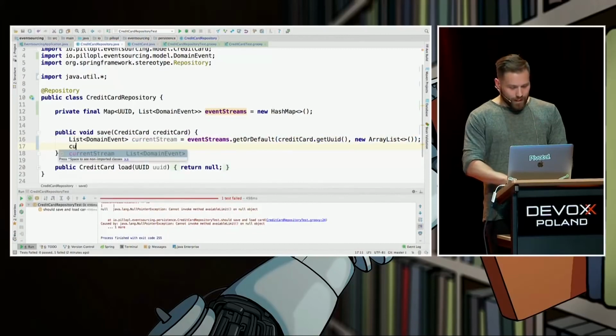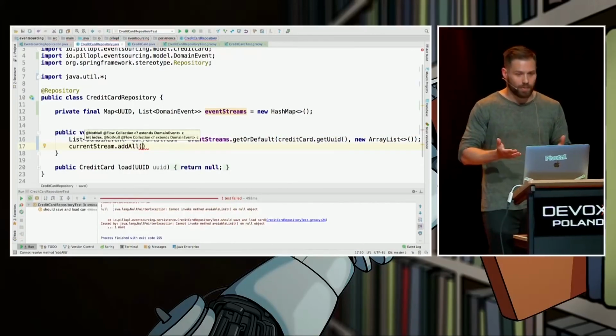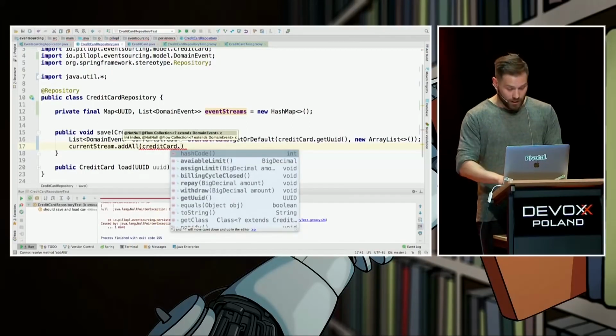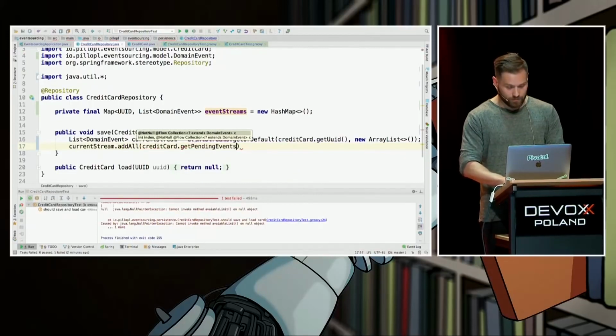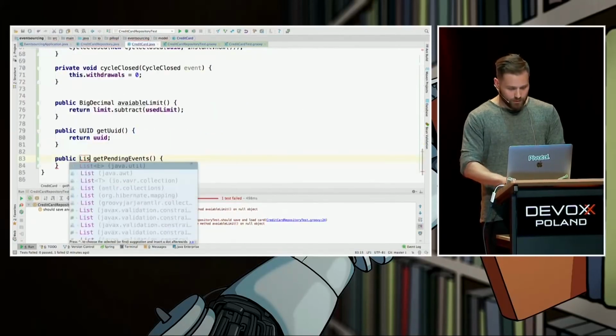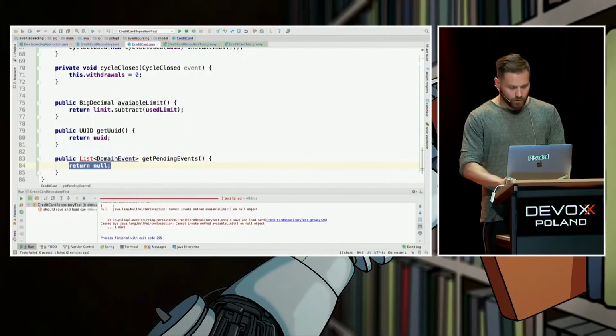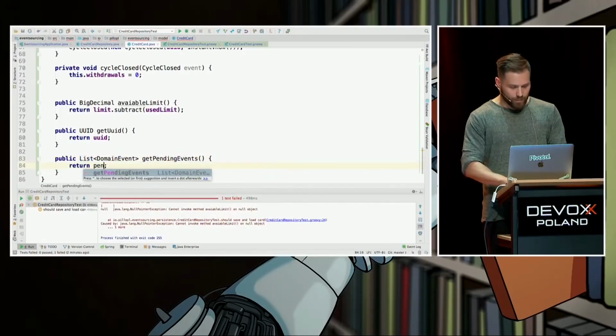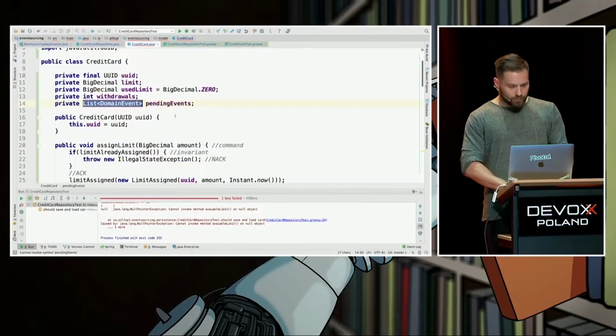What's the next step? The next step would be add all pending events. Who is responsible to know what are the pending events? Of course, the credit card, because it's the one who's throwing the events in the first place. Get pending events. Let's create this method in here. Let's return a list of the domain events in here. Return not null, but we'll have to create a pending events collection field. At the very beginning it is going to be a new array list.